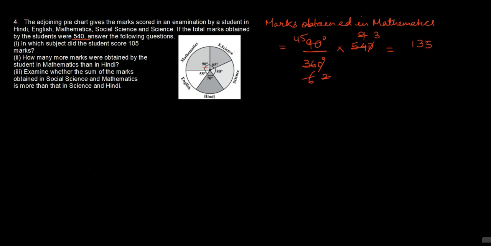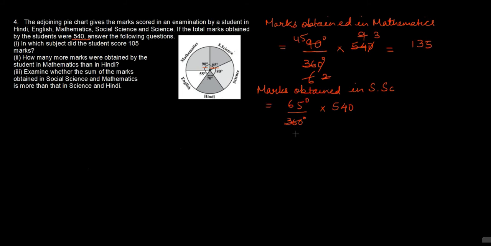Central angle for social science is 65 degree. Therefore marks obtained in social science is equal to central angle 65 degree upon complete angle 360 degree multiplied by total marks 540.